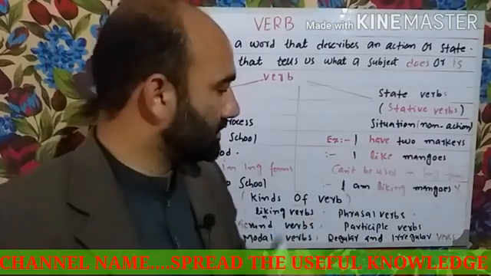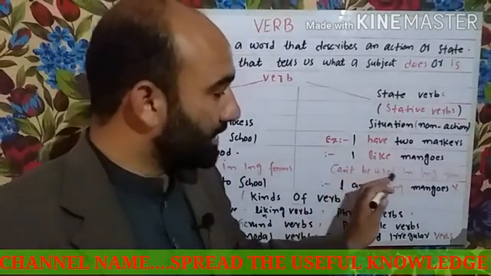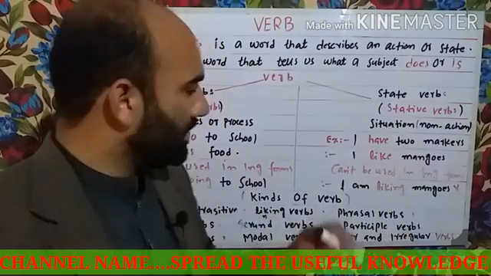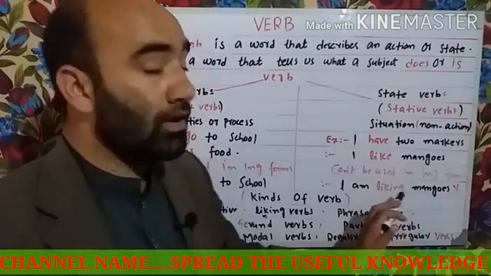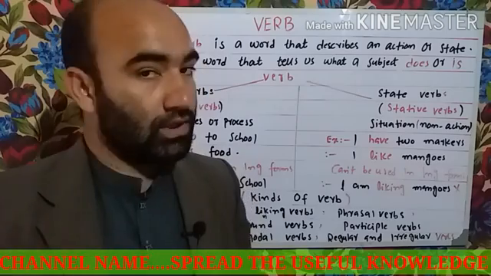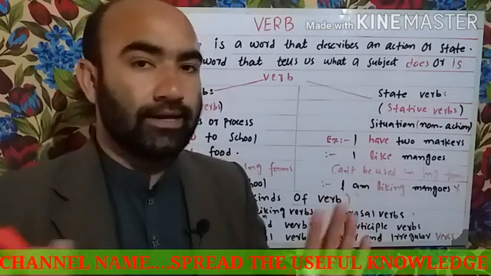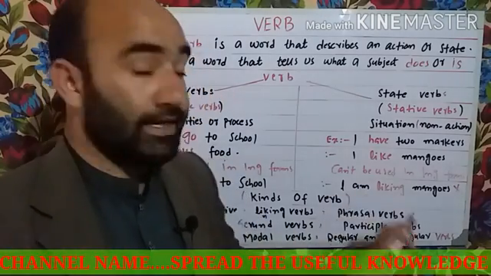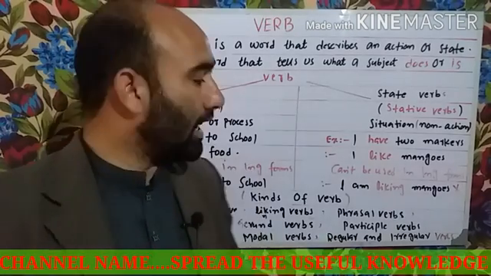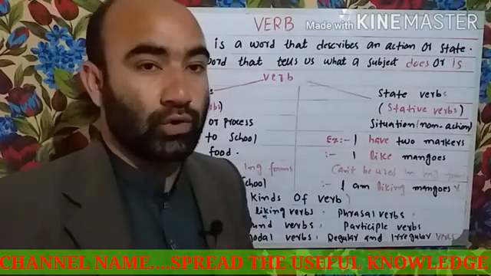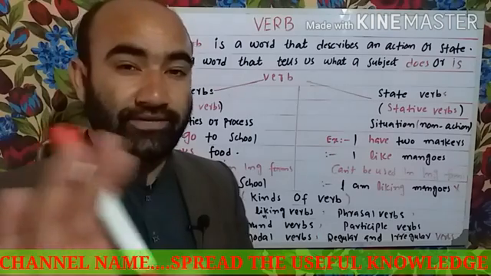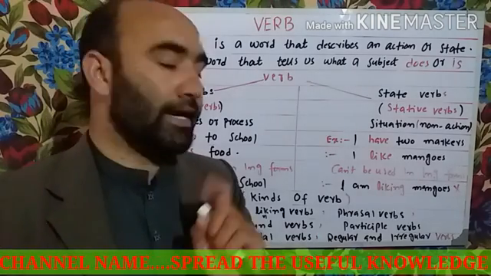I like cannot be used in ing form. If I say, I am liking mangoes, no, you cannot say this. You will just say simply, I like mangoes. No ing form will be here. Keep in your mind.